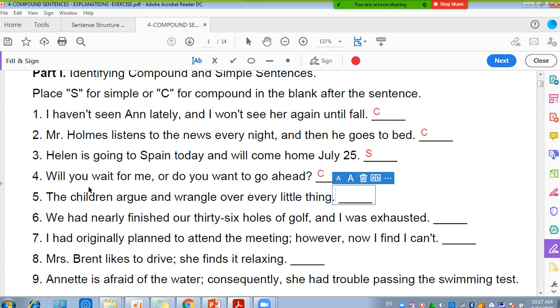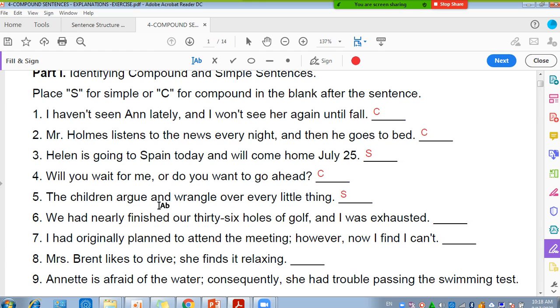It is used with one subject, which is the children. So now I have a subject and one predicate. So this is a simple sentence type. Who can answer me? This is a question to all of you. How can I turn this simple sentence into a compound one?